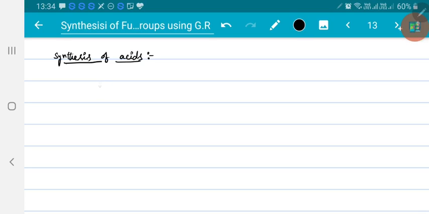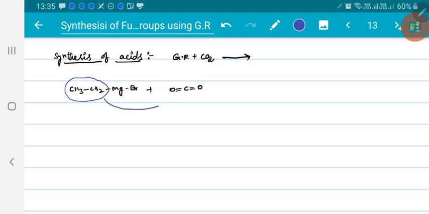To synthesize acids, for example, if I take any Grignard reagent and allow it to react with carbon dioxide, then you will get acids. For example, if I take CH3CH2MgBr and allow it to react with carbon dioxide, O double bond C double bond O, this alkyl system will attack this carbon in an SN2 pathway in presence of THF or ether, followed by hydrolysis.